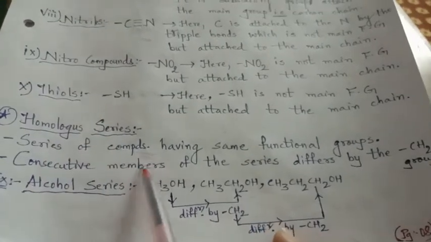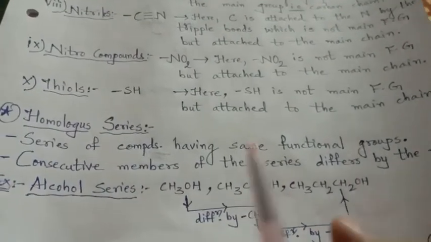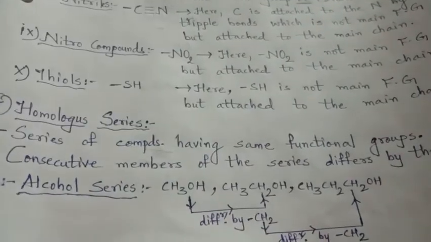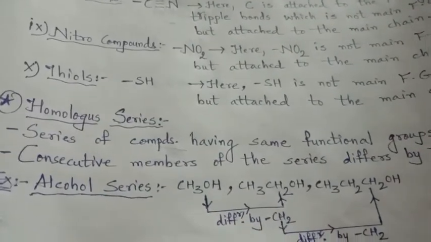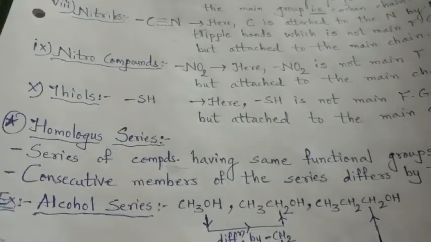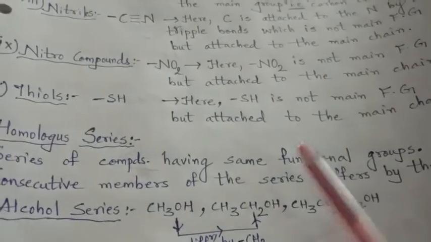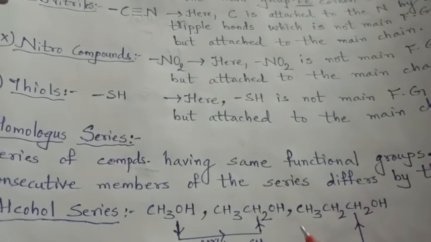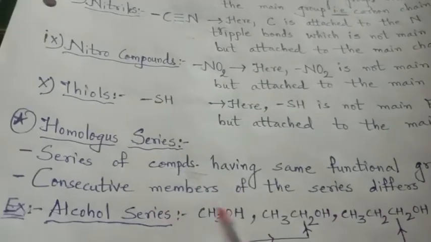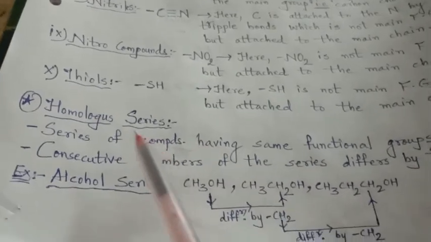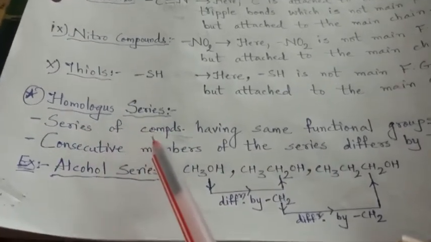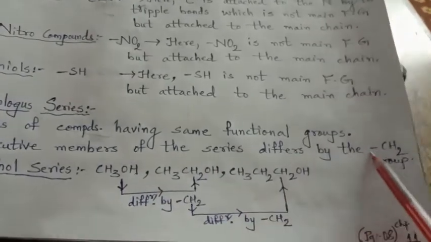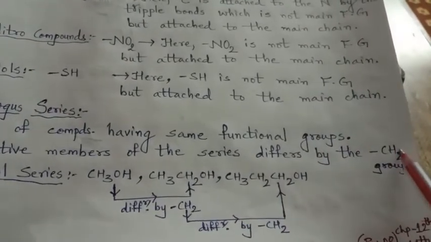A series of compounds having the same functional group is considered a homologous series. If we consider alcohol, then we consider all alcohols. Aldehyde, then all aldehydes. When they have a similarity, that complete series is termed a homologous series. The consecutive members of the series differ by a CH2 group, right?